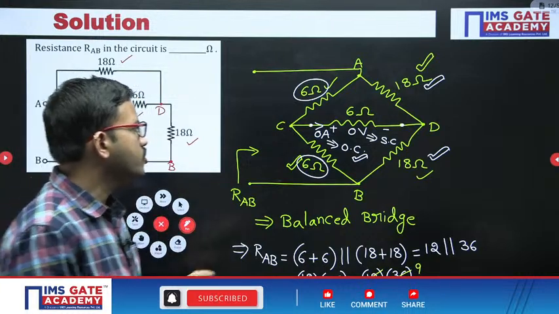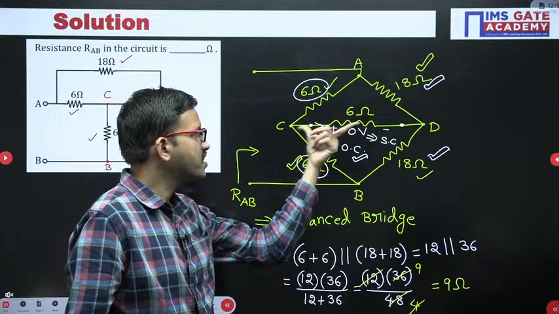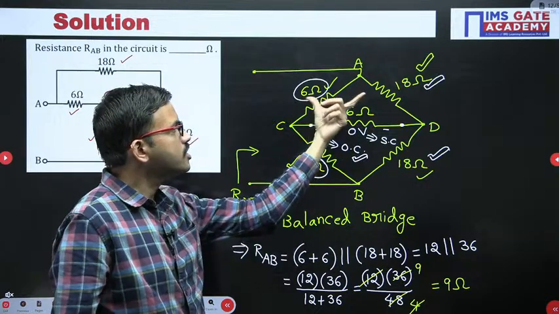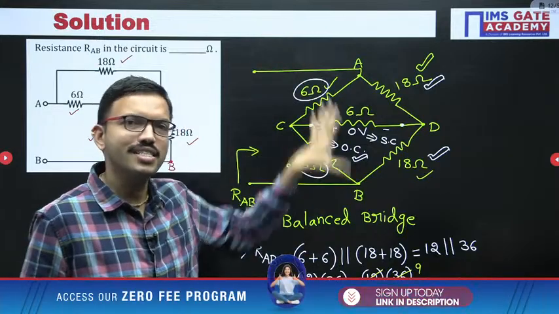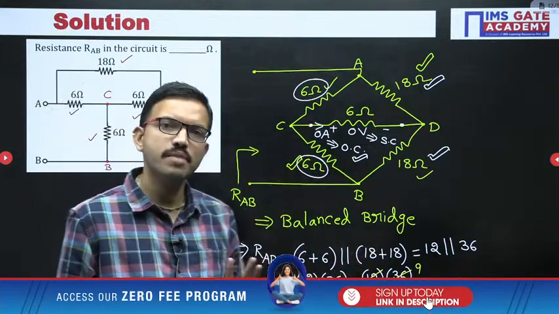Later in your free time, you can consider the C and D terminals shorted. Then these two are connected in parallel, and these two are connected in parallel. After that you can find the equivalent resistance as a series combination. Finally you will get the same 9 ohm only.